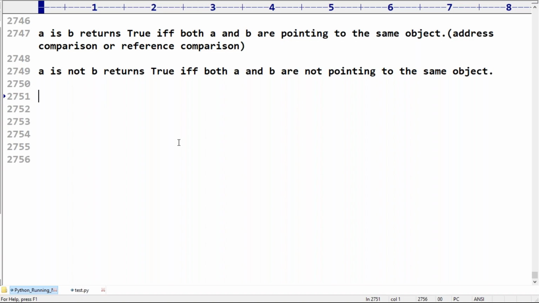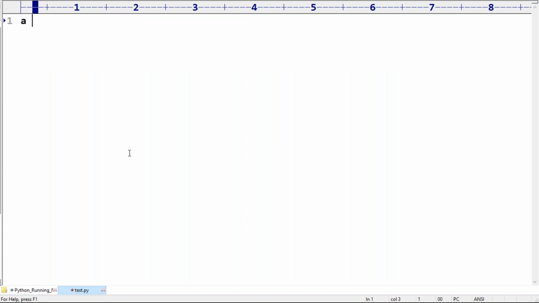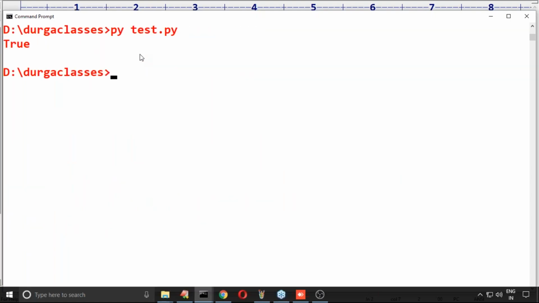Now just observe very carefully about this one. My requirement: A is equal to 10, B is equal to 10. Print A is B. Does it return true or not? Yes, in the case of fundamental data types, object reusability is there. Both A and B are pointing to the same object. That's why true is the answer.